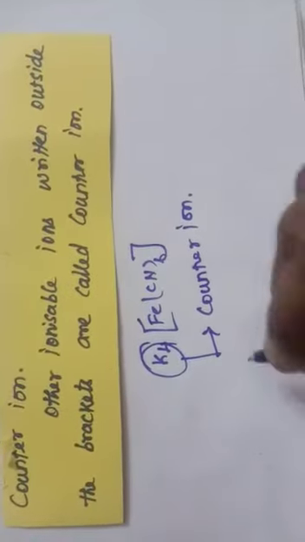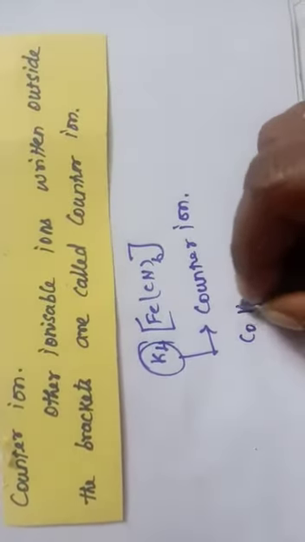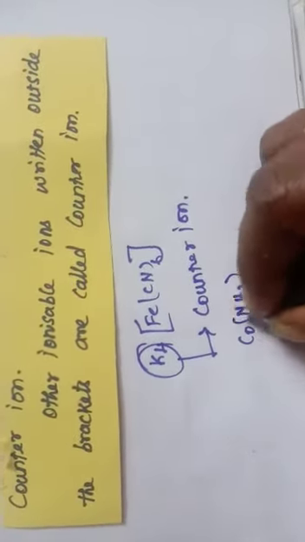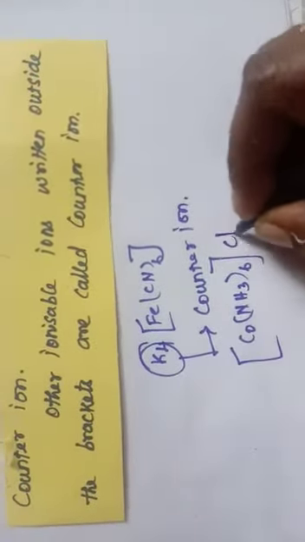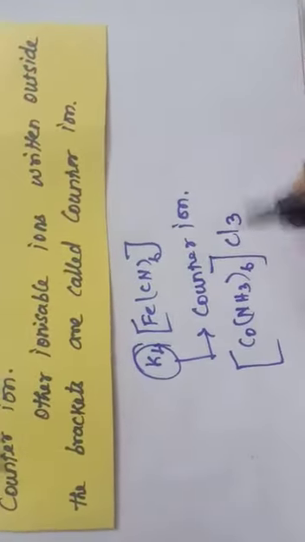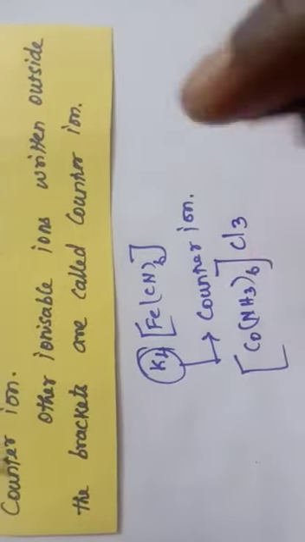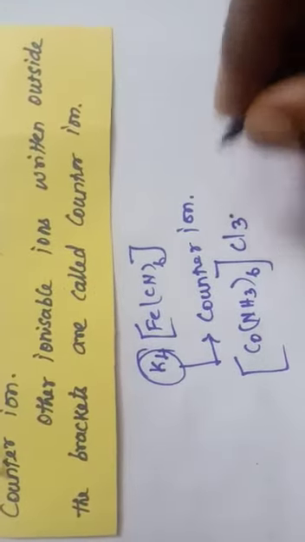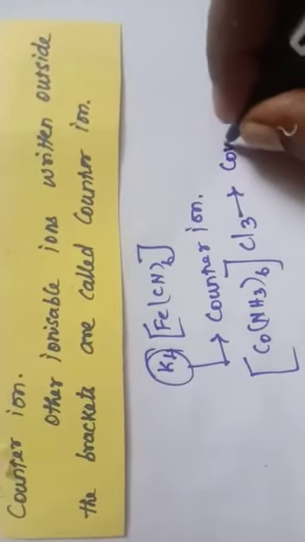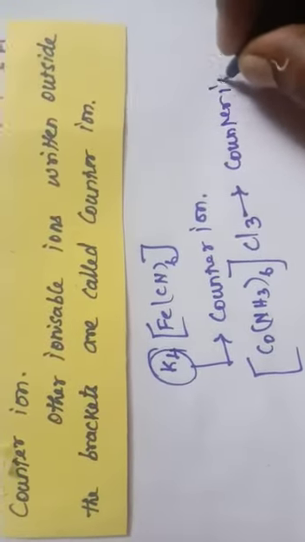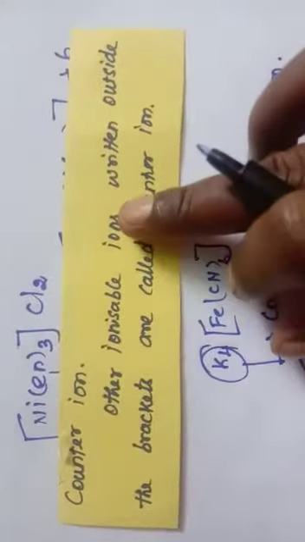One more example, [Co(NH3)6]Cl3. See here, this is the coordination sphere. This Cl3 is present outside the bracket. So this is the counter ion. So counter ion means other ionizable ions written outside the bracket are called counter ion.